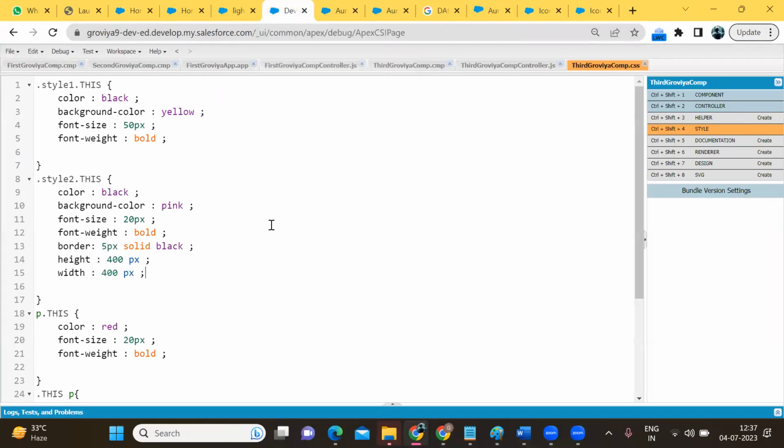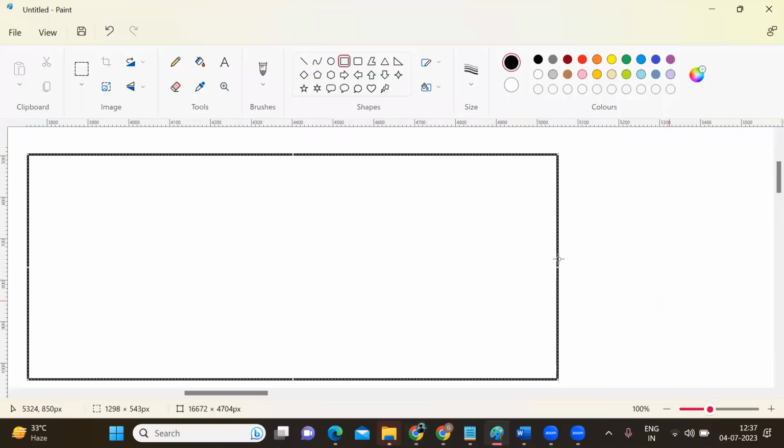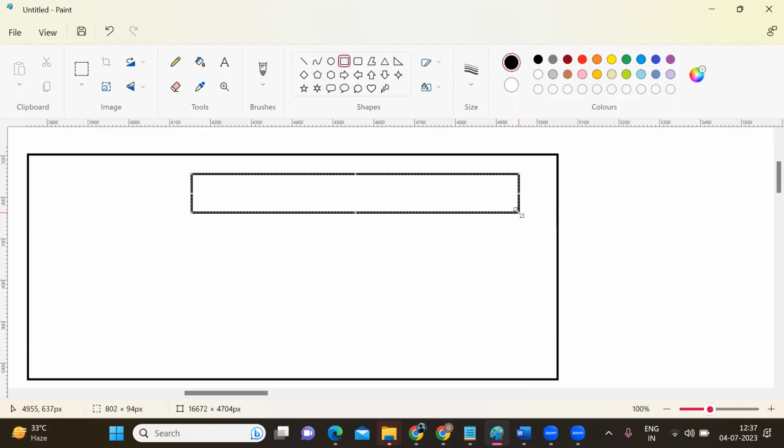Okay, so in last class we completed a style. How can we use this style? And we already completed how we can call the controller. So now I want to create the UI, and I want to create an input field like that.